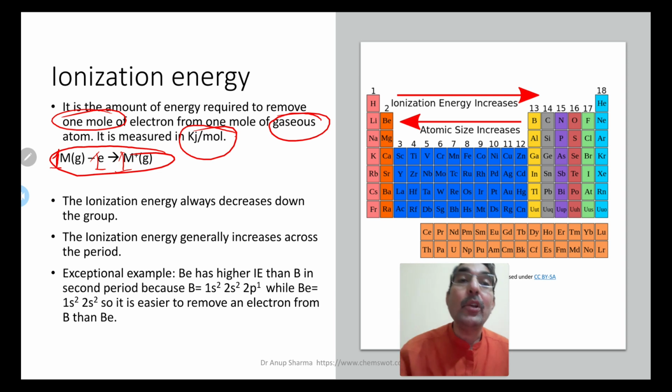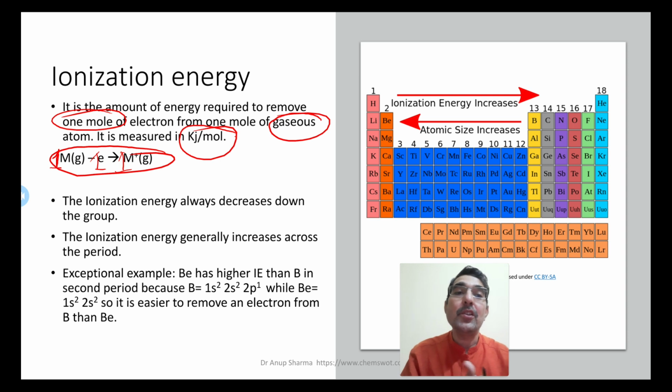So what is ionization energy? It is the amount of energy required to remove 1 mole of electrons from 1 mole of gaseous atoms, and it is measured in kilojoule per mole. The ionization energy always decreases down the group. Why is it decreasing down the group? Because the size is getting bigger and nuclear attraction is decreasing, because the outermost electron is getting farther away, because the number of shells is increasing. That is why ionization energy decreases down the group, because you need less energy to remove the outermost electron, because it experiences much less attraction, being far away from the nucleus.